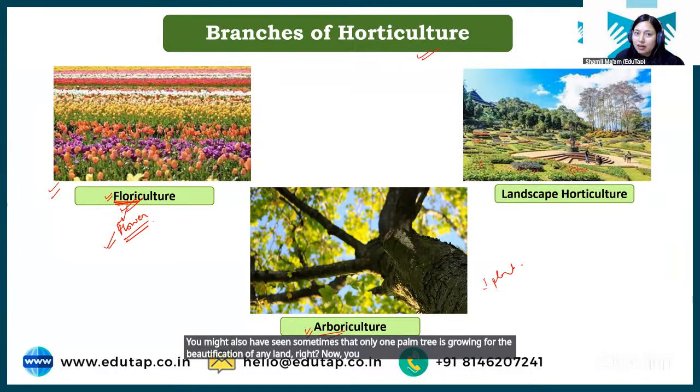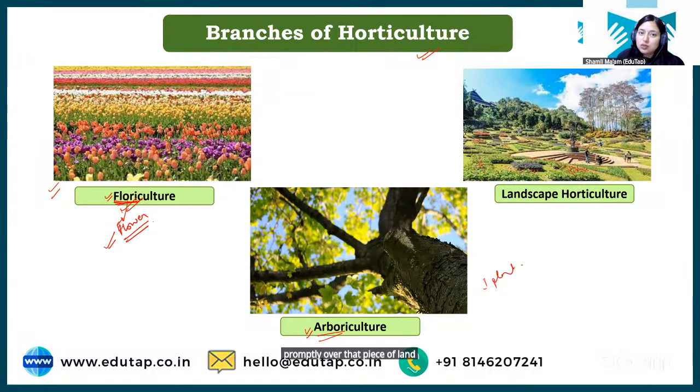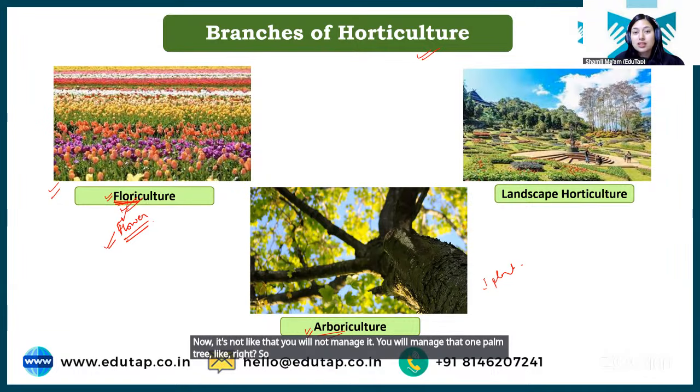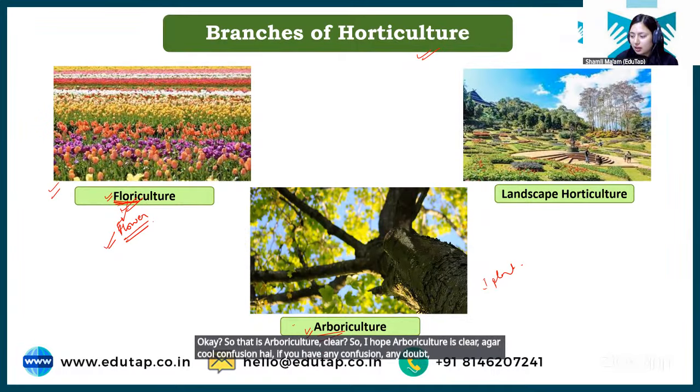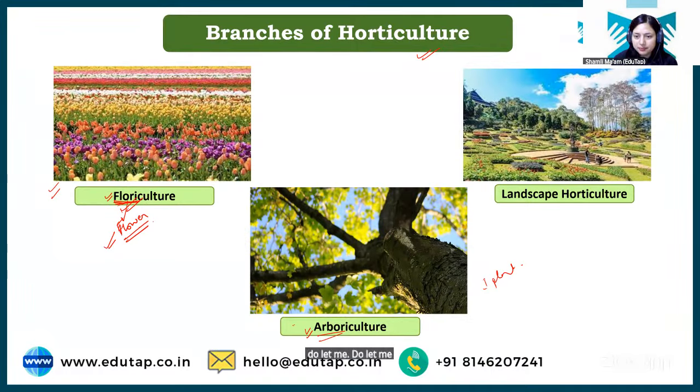Now you don't have a crop of palm trees over that piece of land. You have just one palm tree. It's not that you will not manage it. You will manage that one palm tree. So that is known as arboriculture. Arboriculture means when we are managing only one tree or one plant at a time. Okay? So that is arboriculture. Clear? I hope arboriculture is clear. If you have any confusion or any doubt, do let me know. Okay.